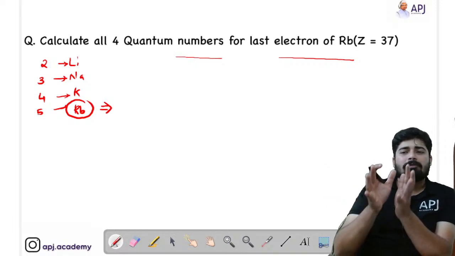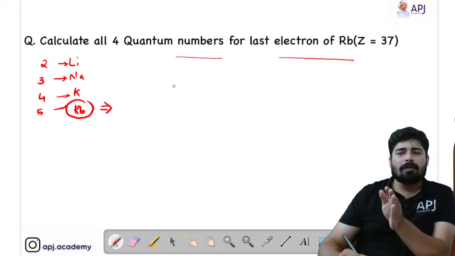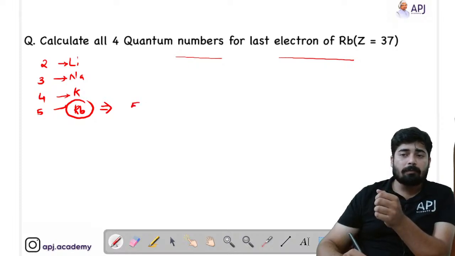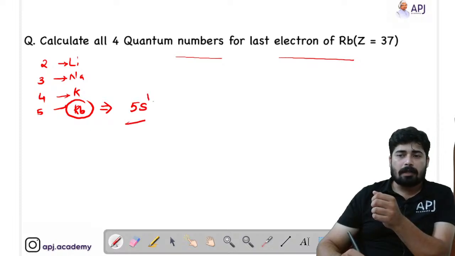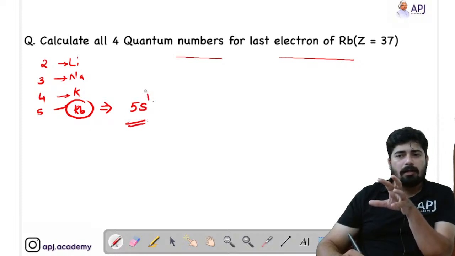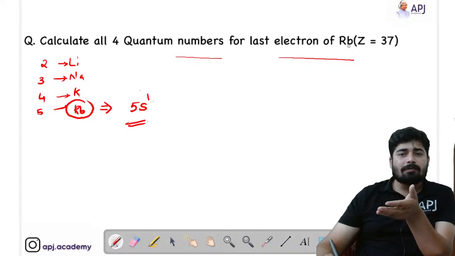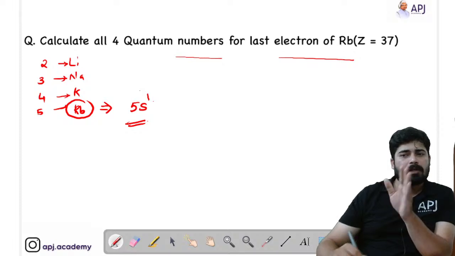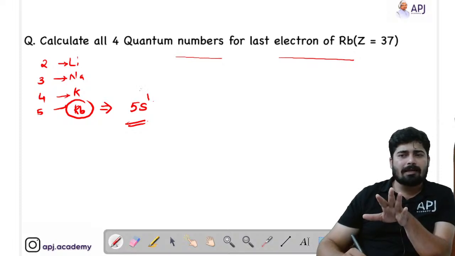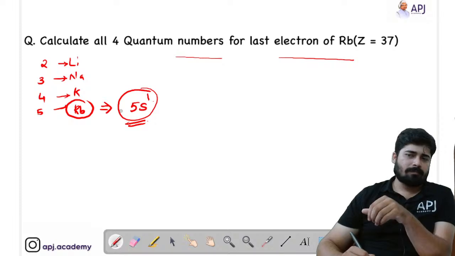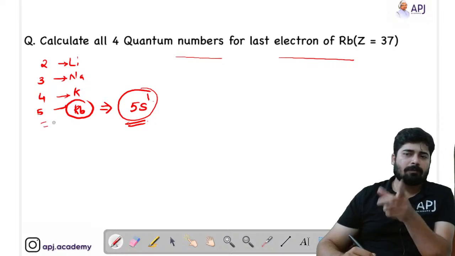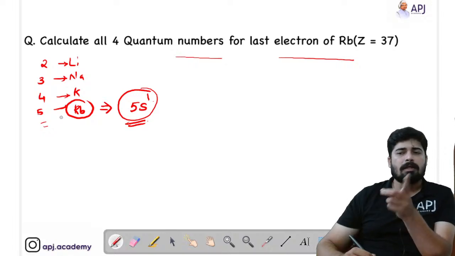But here I am just giving you the configuration. The valence electronic configuration of rubidium is 5s1. You will get to know it is 5s1 after completing the third chapter, but for time being just understand that it is 5s1, because rubidium is in the 5th orbit and it is in the s block, in the first group of the s block, that means the electronic configuration will be 5s1.